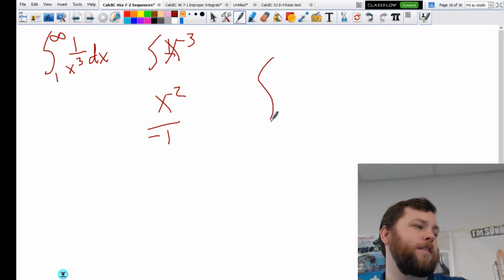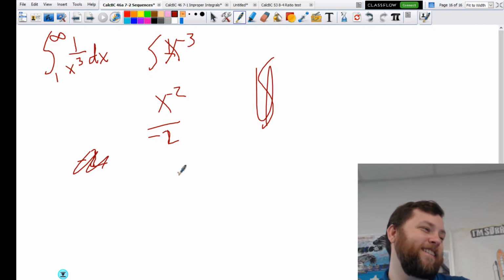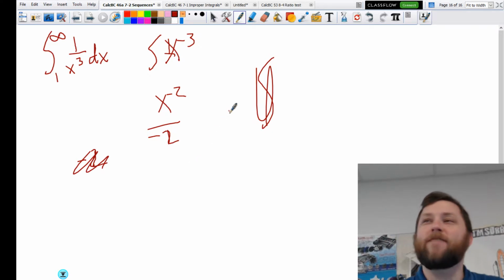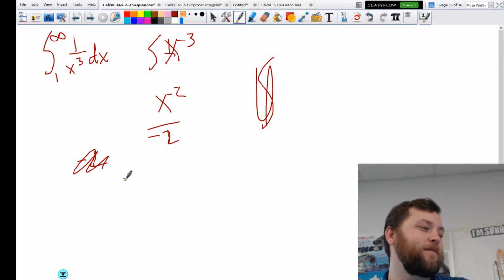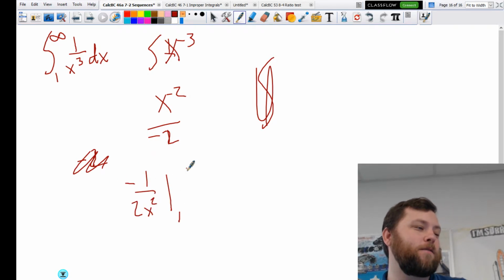Oh, that's wrong. One take here. So it'll be negative 1 over 2x squared from 1 to infinity.